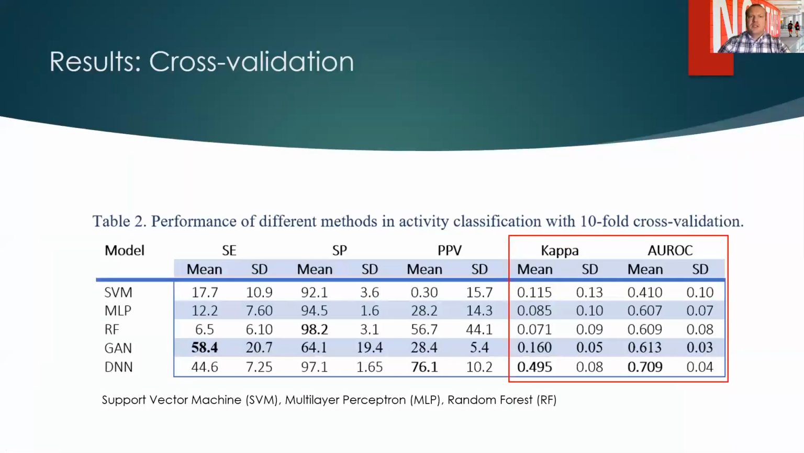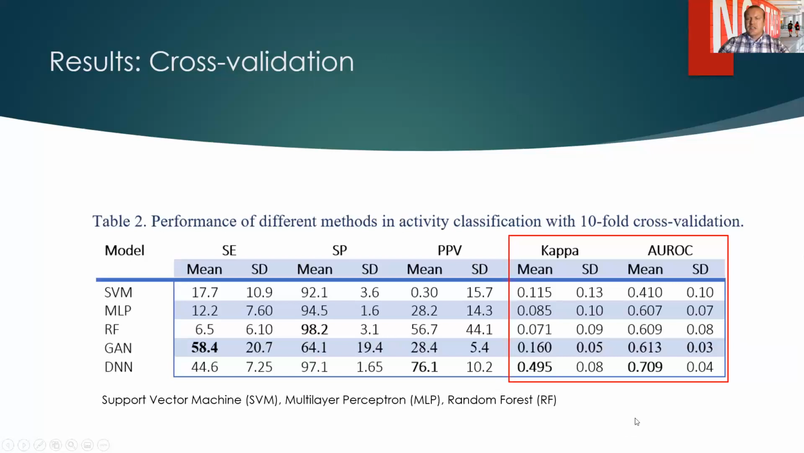So what we did is a 10-fold cross-validation using some machine learning methods that are industry standards, things like support vector machines, multi-layer perceptron, and random forest, and compared them to our GAN and deep neural networks. The two primary metrics we use to compare how well our models are doing are Cohen's kappa statistic and the AUROC, or area under the receiver operating characteristic curve. And that tells you how well you're doing on unbalanced data.